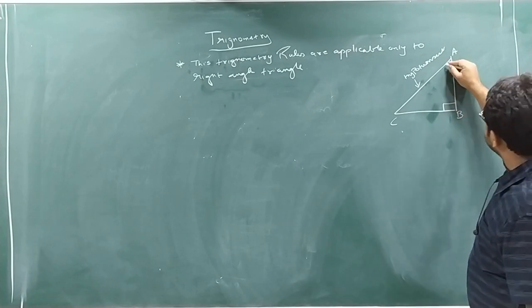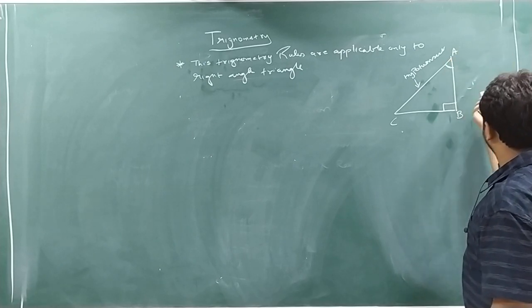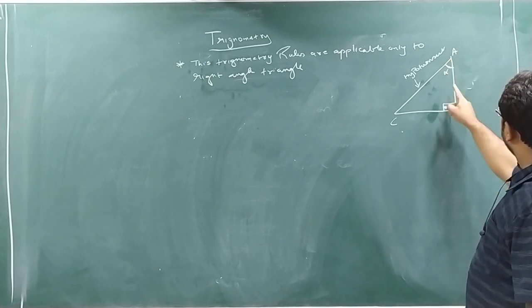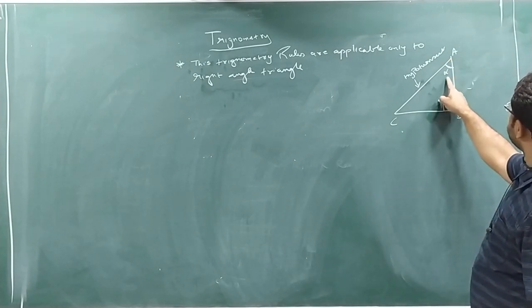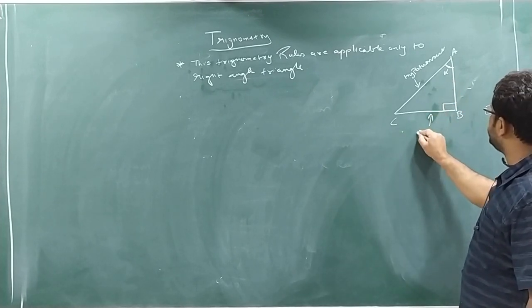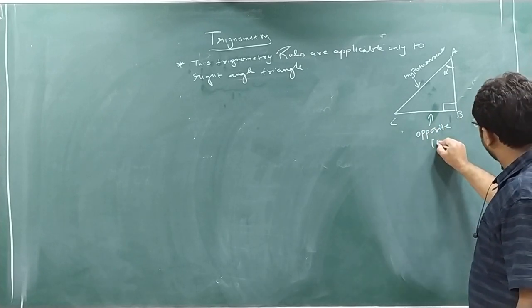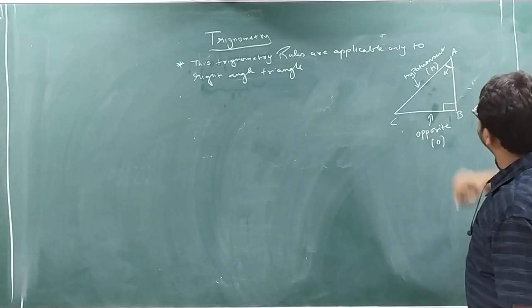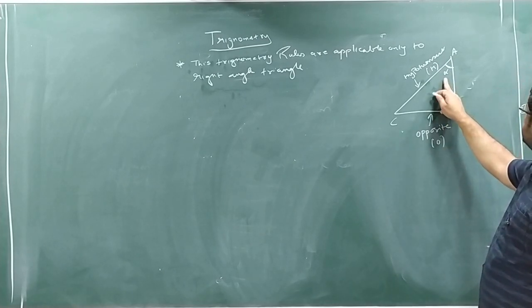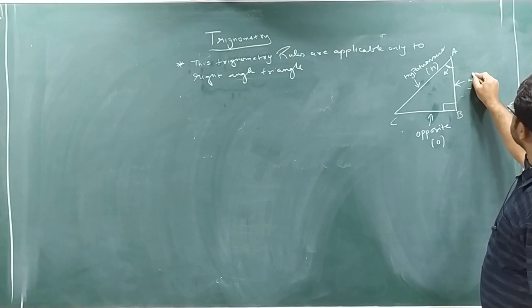Okay. If I make this angle my reference, for example, I will give it the name alpha. The line opposite to the angle is known as the opposite side. I will say O here, and H here. The line just next to the angle, that is this AB, is known as the adjacent side.